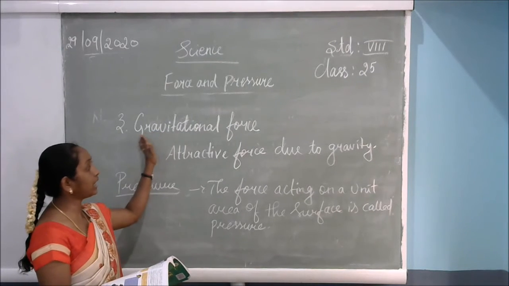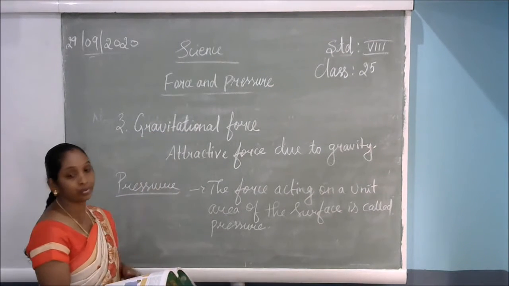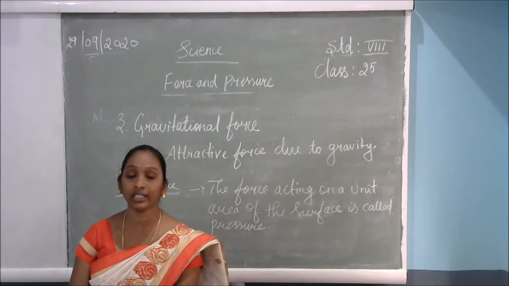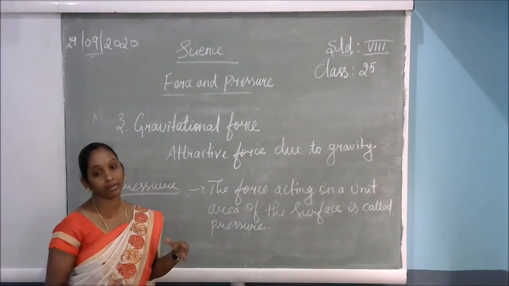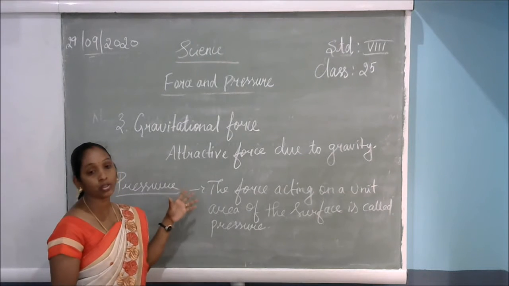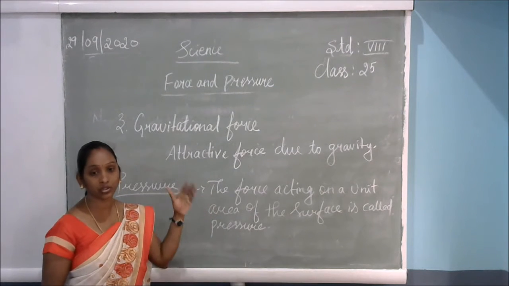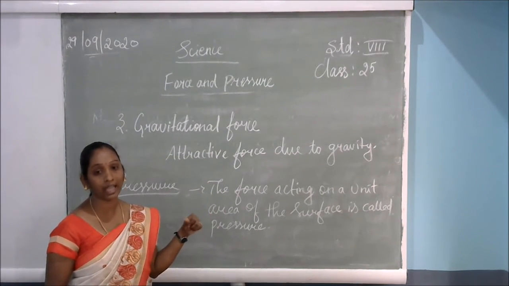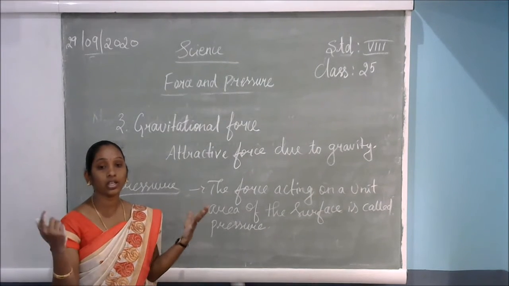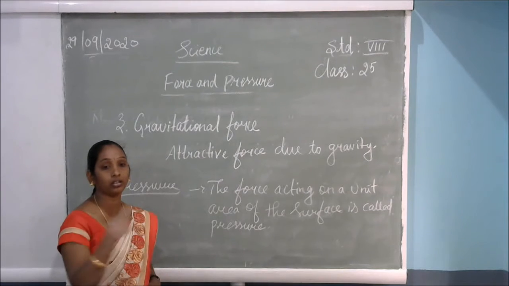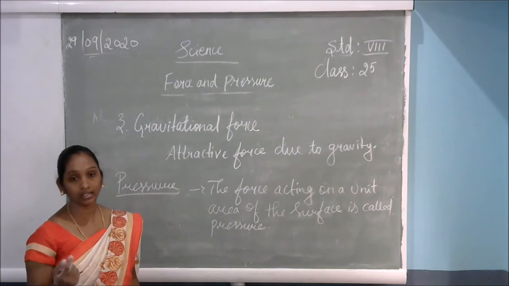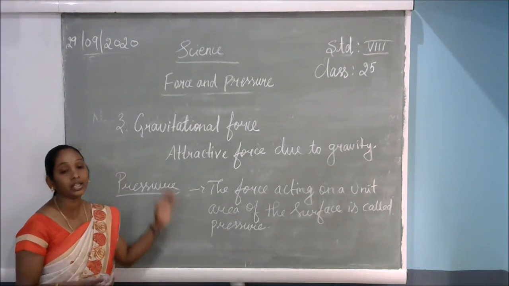Non-contact force is gravitational force. For example, I told you the ball, any things will fall down from the top to the bottom. How does it automatically come down? And the fruits fall from the tree to the surface. How does it happen? And then in our solar system, all the planets around the sun keep on rolling in their orbits. This is because of gravity.